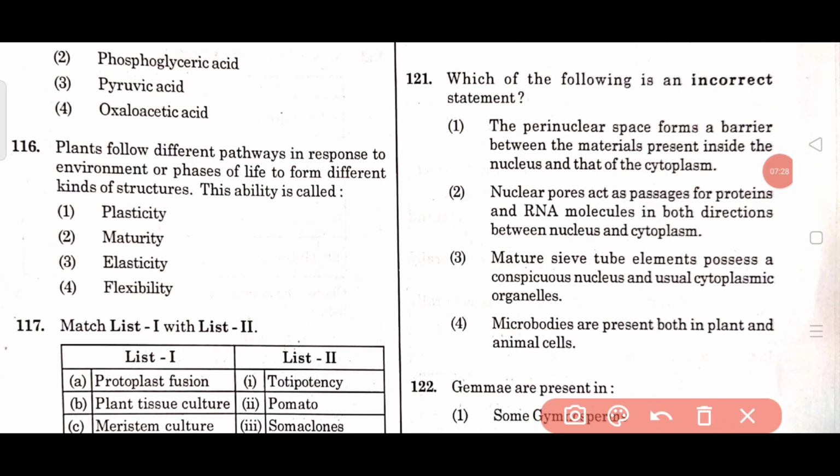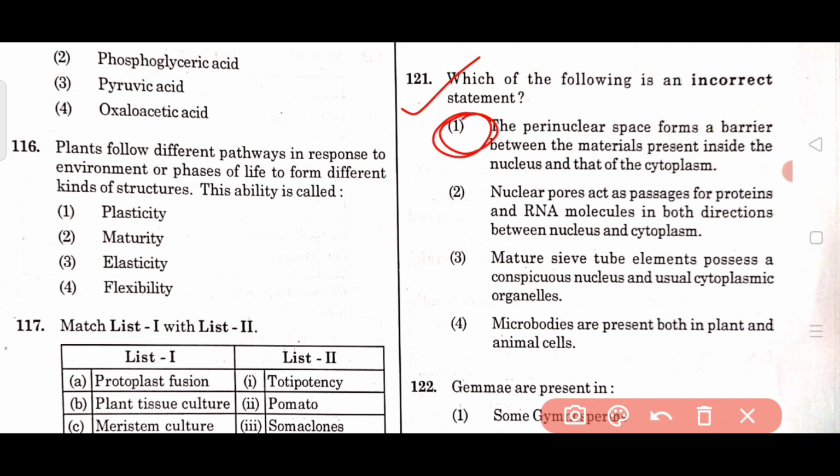Then question number 121. Which of the following is an incorrect statement? The perinuclear space forms a barrier between the materials present inside the nucleus and that of the cytoplasm. So between the nucleus and the cytoplasm there is a space known as the perinuclear space. Now option 1 is correct.